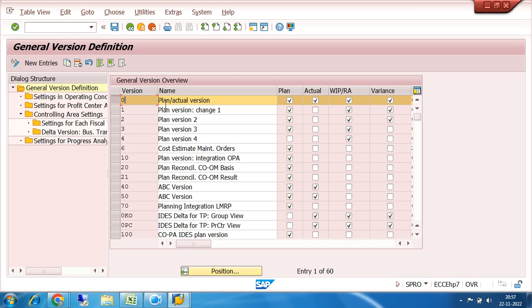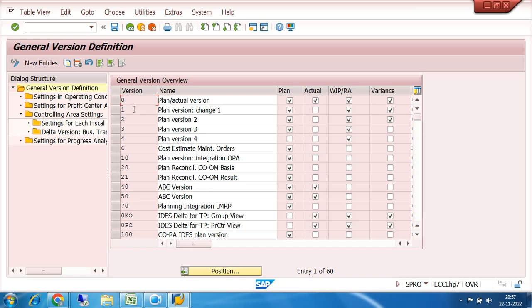That means there will be a plan and it will be compared with the actual, and variance analysis will come. But in addition to that, some of the organizations can create some more versions. So more versions means more varieties of data. One is plan and actual.